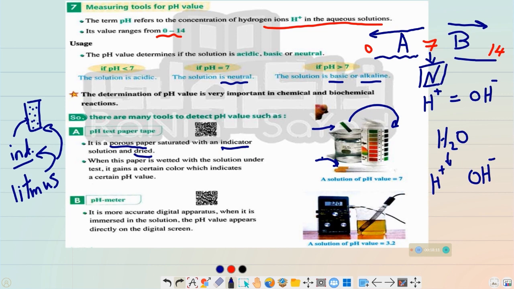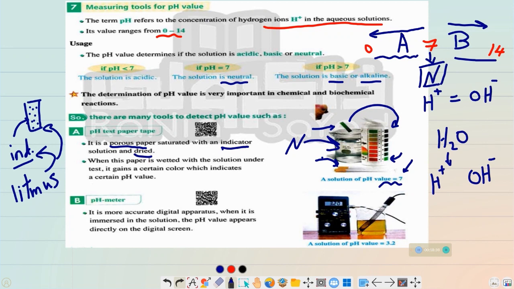Each color refers to a number of the pH. So we have here this green one, and this is almost like that one on the reference table. We will compare between them. Then our pH here is 7. When we know that this green color refers to 7 pH, then we understand that this medium was neutral.